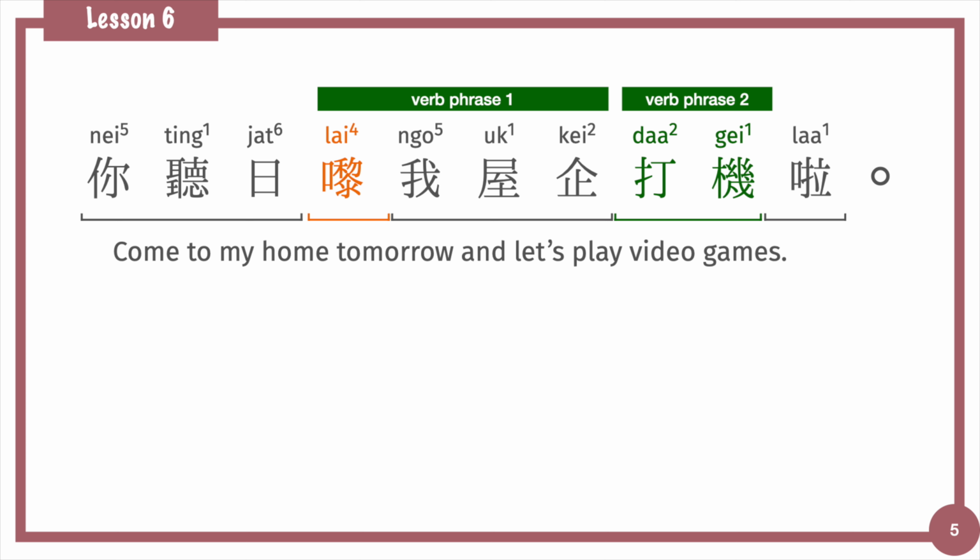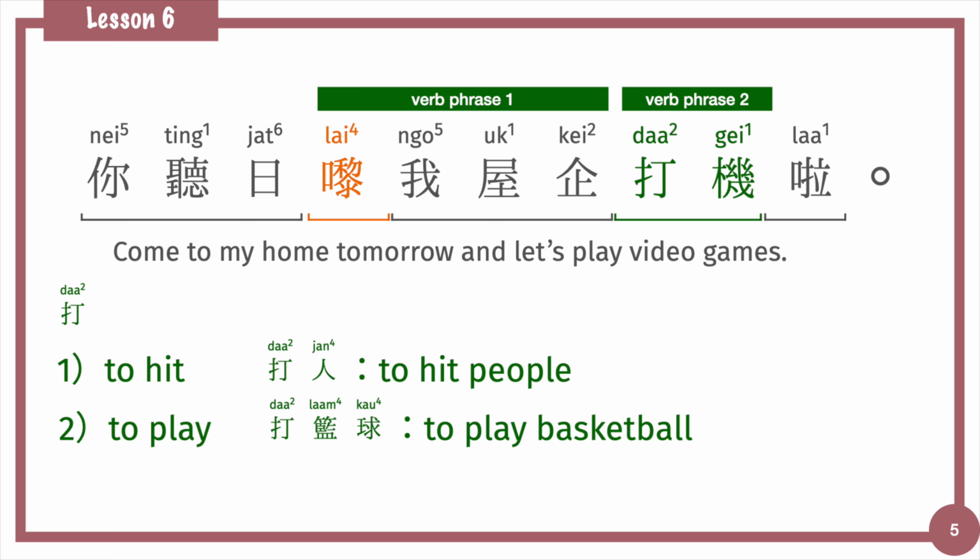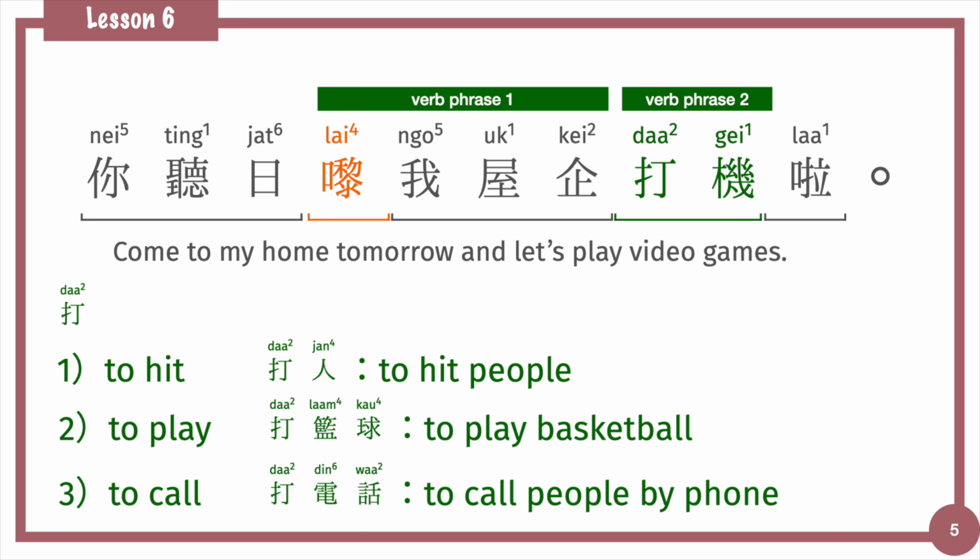The phrase 打機 means play video game, but the original meaning of 打 is not play. 打 is a verb, originally means to hit, like 打人 to hit people. When we play ball games with hands, like basketball, 籃球, we have to use our hand to hit the ball. So play basketball is 打籃球. Then 打 also occupies the meaning of to play. The third meaning of 打 is to call. So 打電話 means calling people by phone.